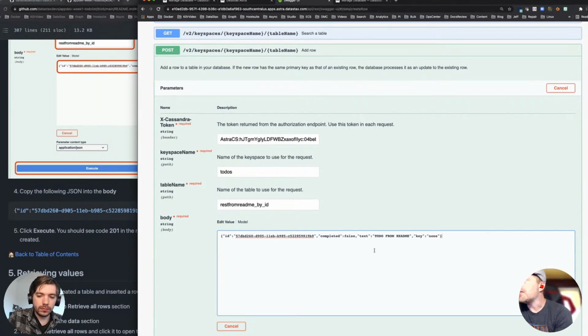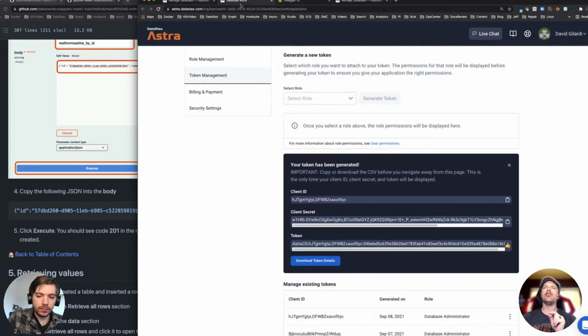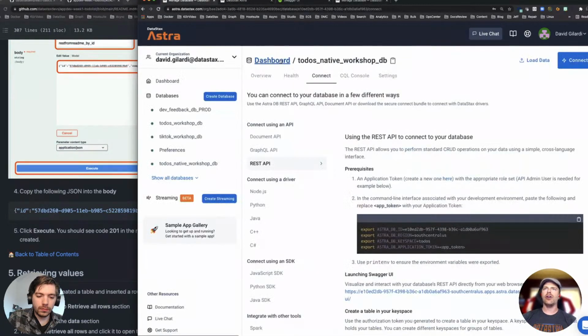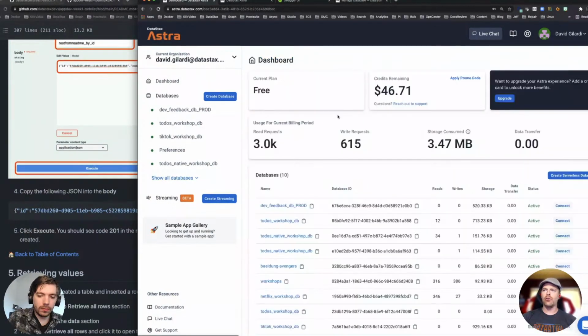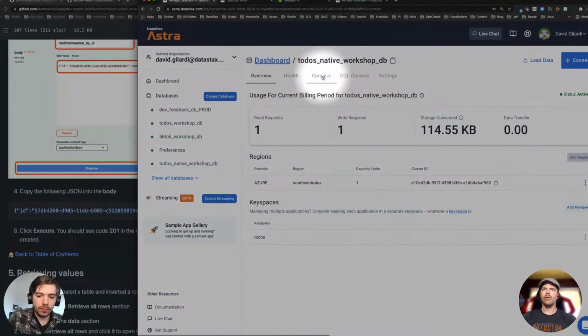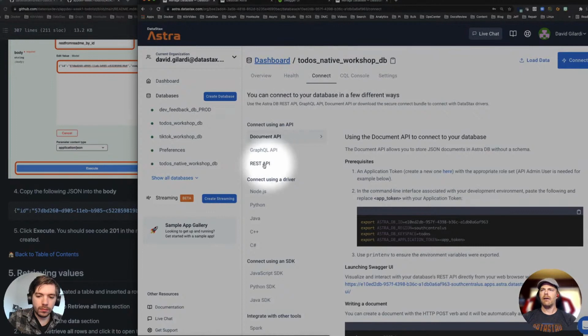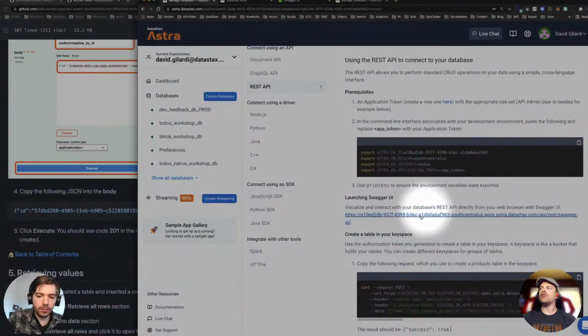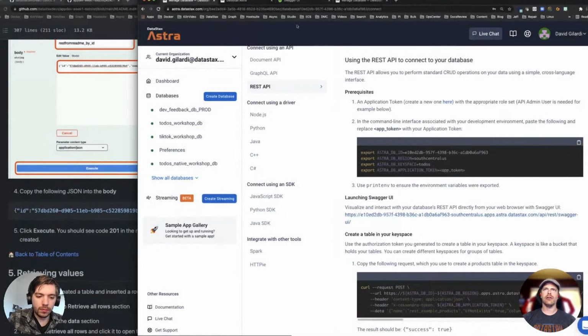Oh, Hanjay, the Swagger URL, I can't actually share it. Why? Because it's specific to your database. So make sure when you are in your dashboard and you go to your database, you click on the detail page, go to connect, like you see here, REST API, and right here, the Swagger API. That is your Swagger UI. So I can't actually share that one. You have to use yours.